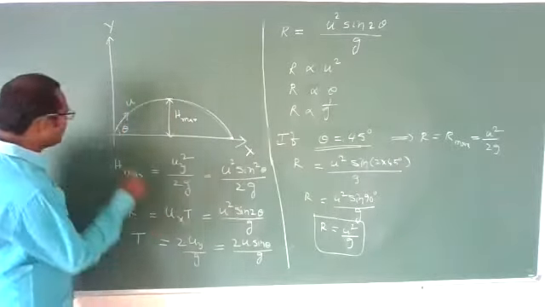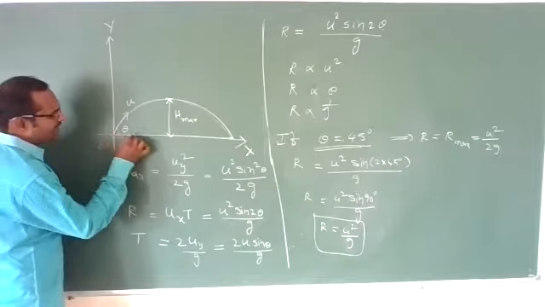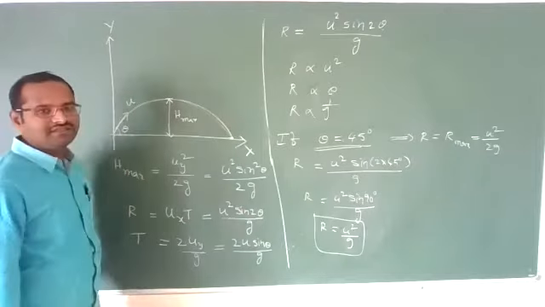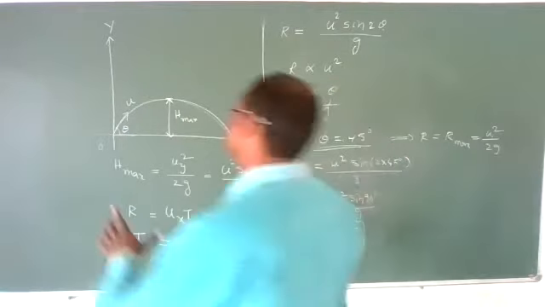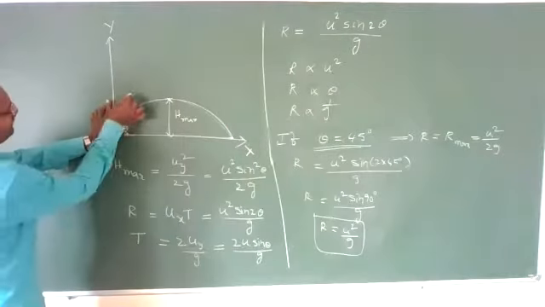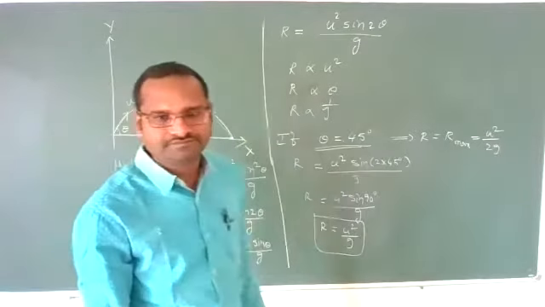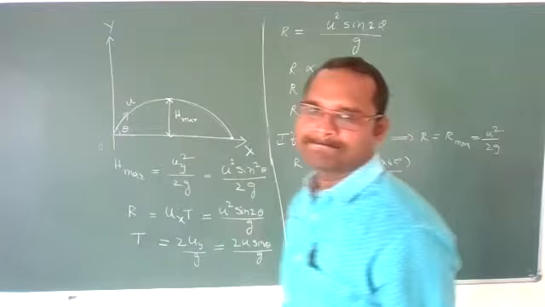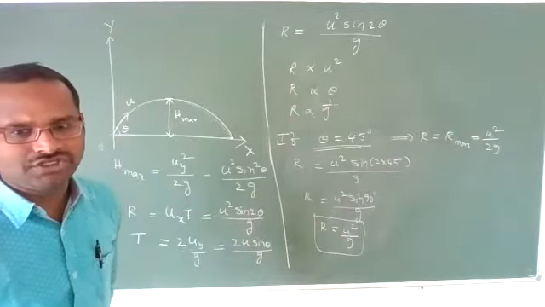Means exactly the middle angle between the acceleration due to gravity direction and the horizontal, you will get 45 degrees. Middle angle, 45 degrees. Of 90 degrees, exactly 45 degrees if you project, then only you can get the maximum range. Are you understanding what I am saying, students? Okay, this is about maximum range.